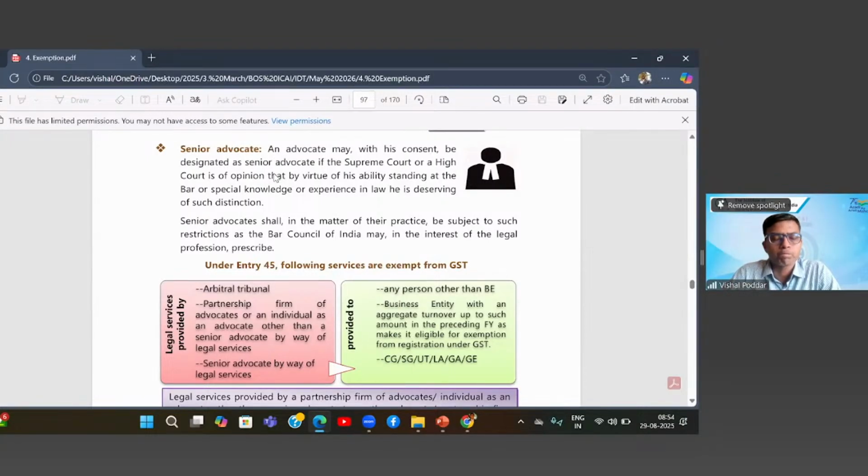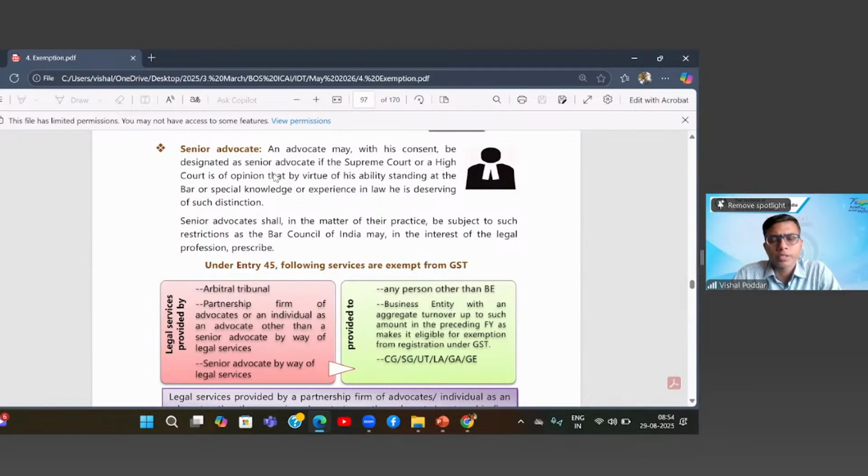Senior advocates. An advocate may, with his consent, be designated as senior advocate if the Supreme Court or High Court is of opinion that by virtue of his ability, standing at the bar, or special knowledge or experience in law, he is deserving of such distinction. Senior advocates shall, in the matter of their practice, be subject to such restriction as the Bar Council of India may, in the interest of the legal profession, prescribe.